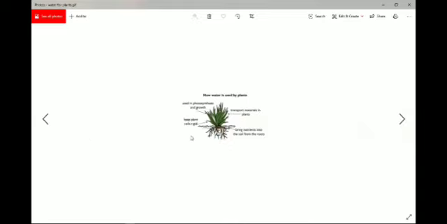Now, how is water used by plants? Here the picture shows a small plant. But I'm not able to make the picture bigger for you all.